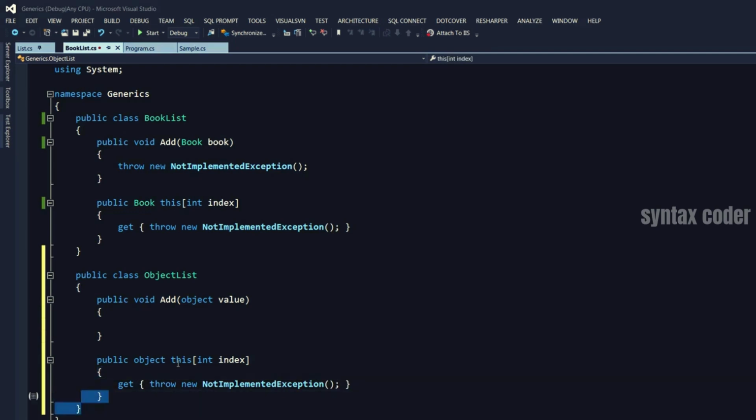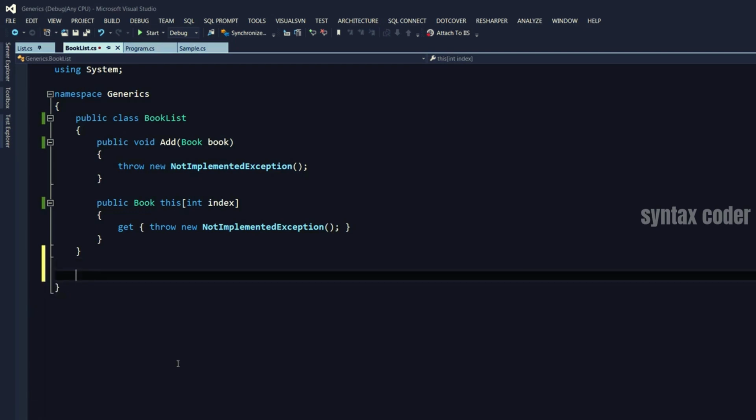Let me get rid of this code here. So I'm going to create my generic list next to this one so you can see the differences. We start with public class. I call it generic list. Now, generics have a parameter, and the parameters are specified with angle brackets. So like this. And we usually call them T, as in short for template or type.